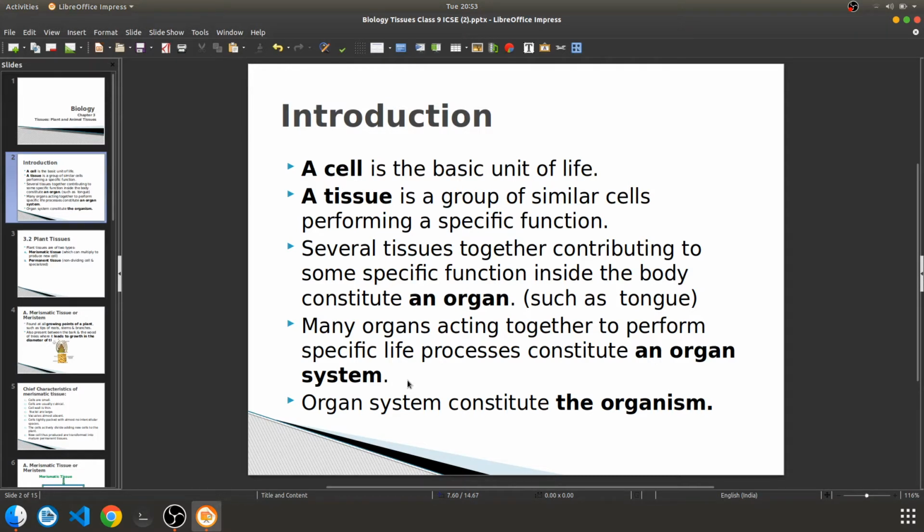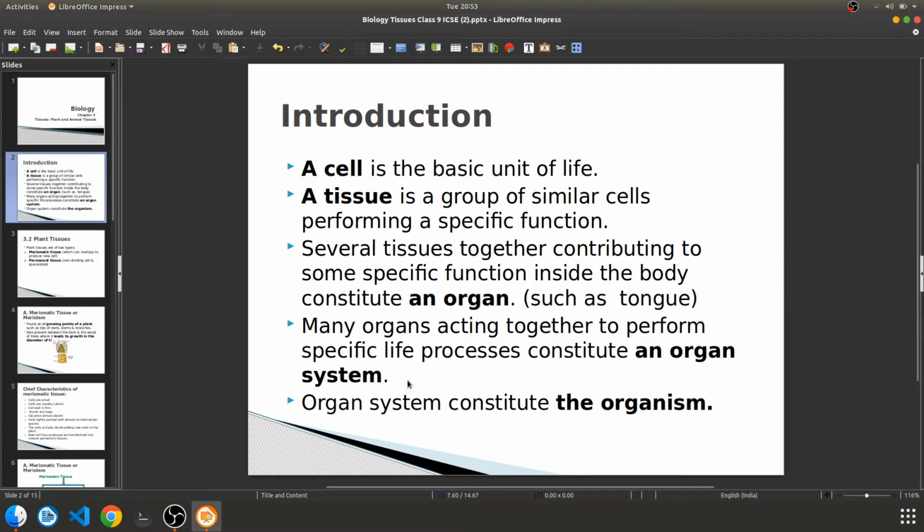The digestive system is there, the respiratory system is there, the circulatory system is there, the nervous system is there. All the systems will constitute the organism. If even one system fails or one organ fails, the organism will collapse, isn't it? The organism won't be able to survive.